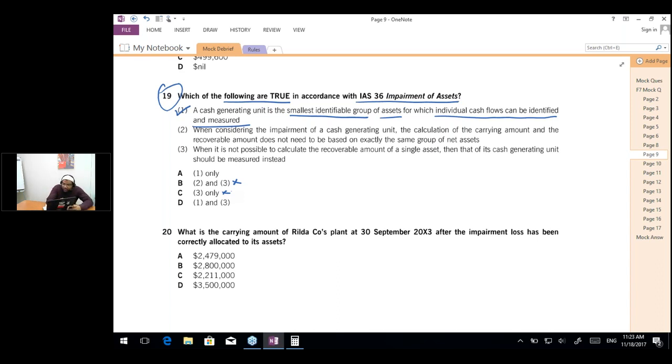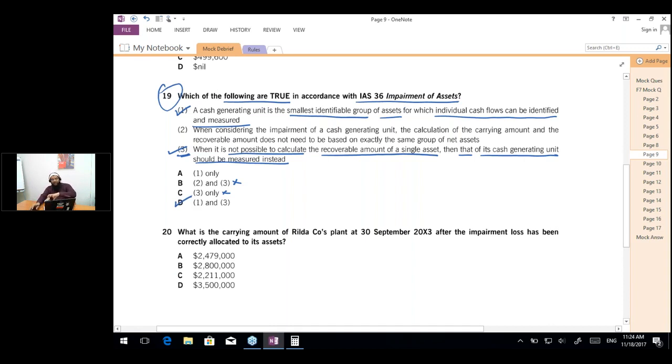Now let's read the third point. When it is not possible to calculate the recoverable amount of a single asset, then that of its cash generating unit should be measured instead. So this is also right. Both the points were already discussed when we solved the cash generating unit in IAS 36. These two were the first 2 points in my CGU slide. So the answer is D in this case. That when individual cash flows cannot be calculated, we move towards the CGU, and CGU is the smallest possible group of assets for which the cash flows can be identified.